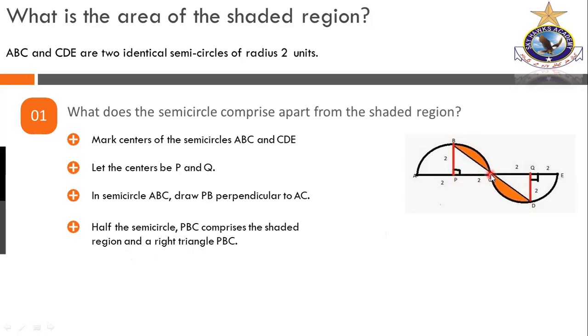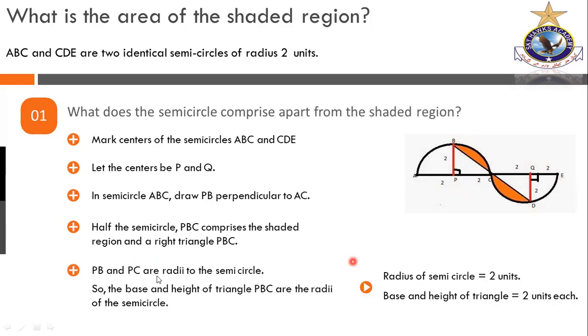Here we can use the Pythagoras theorem, but we are looking just for this shaded area. Anyhow, we have the right angle triangle over here, and the shaded area over here, both inside the same half of the semicircle, the quarter of the circle.